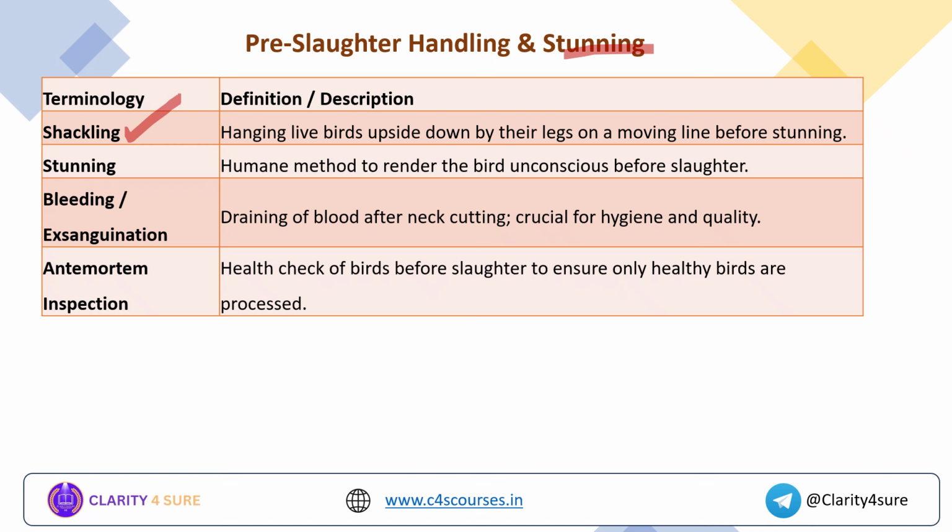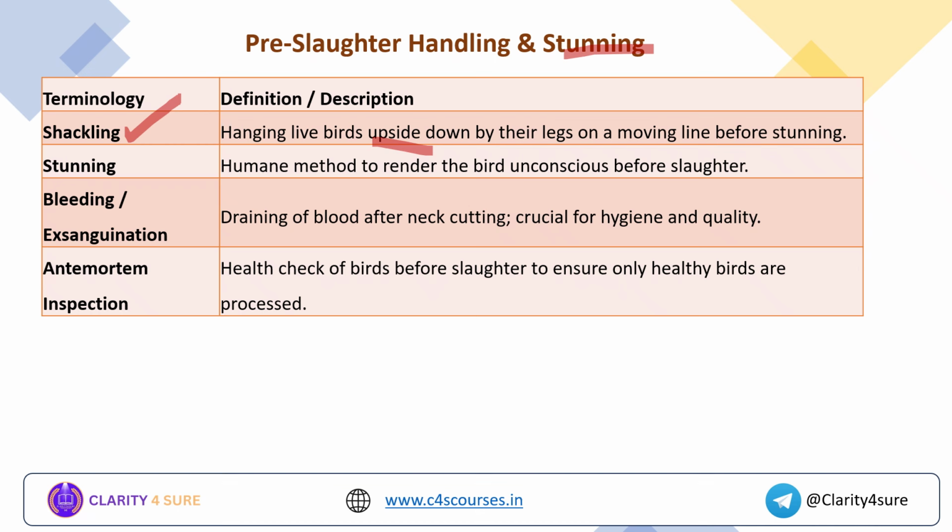What is shackling? Shackling is nothing but hanging up the live birds upside down. This is the keyword, upside down by their legs on a moving line before stunning. Shackling is the step before stunning. What is stunning? Stunning is the method to render the bird unconscious before slaughter. It means they will pass a minute amount of electricity into the bird's body so that the bird will get unconscious before the slaughtering happens.